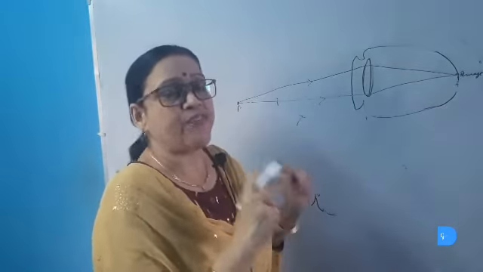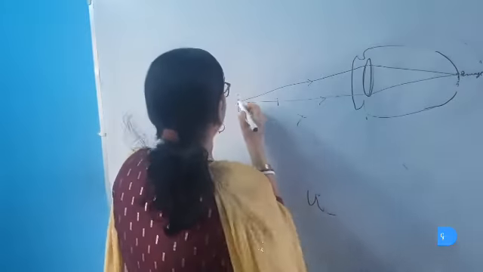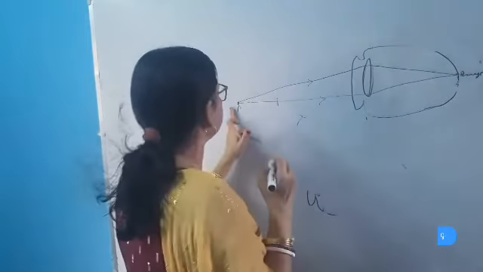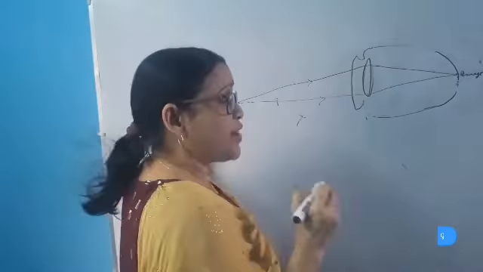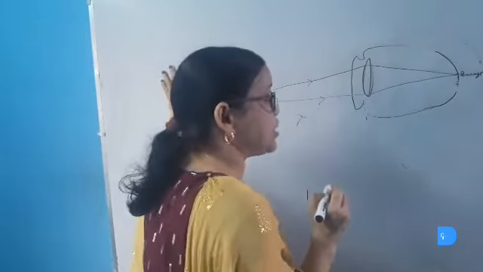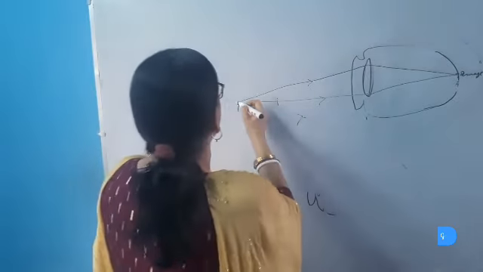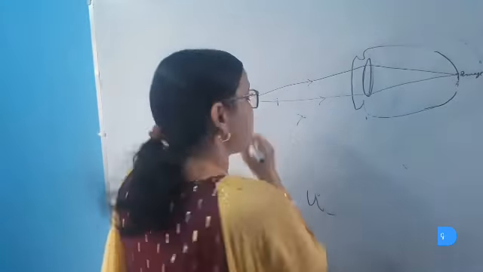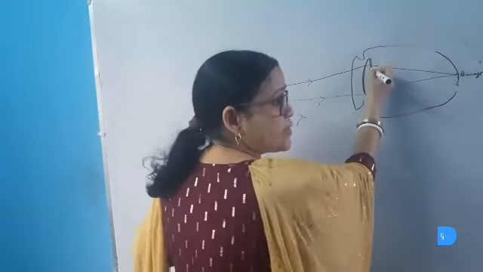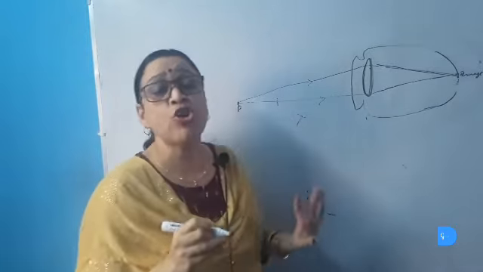Now, if the rays of light are made to come from the myopic eye's far point, then a virtual image will be formed here, and the rays of light coming from the distant object are made to appear to fall on the far point of the myopic eye. Then the eye lens can easily focus the image on the retina. This can be done by using a concave lens.